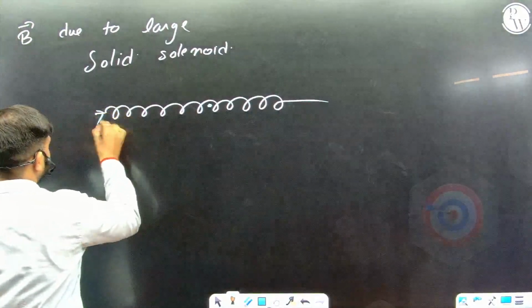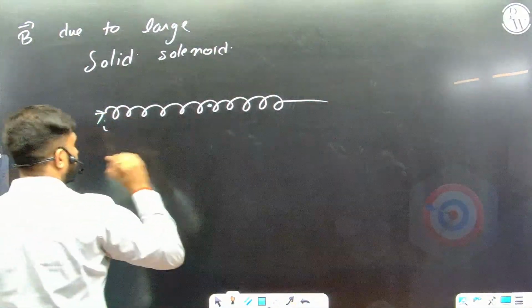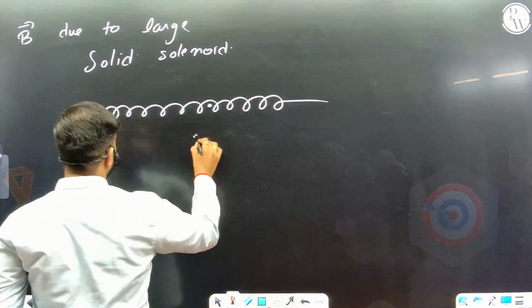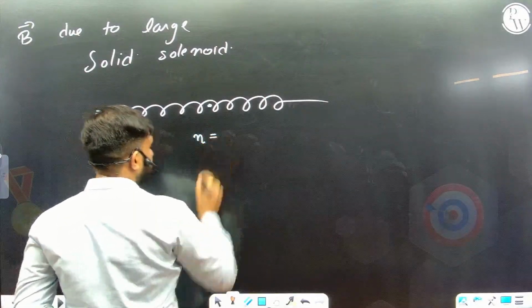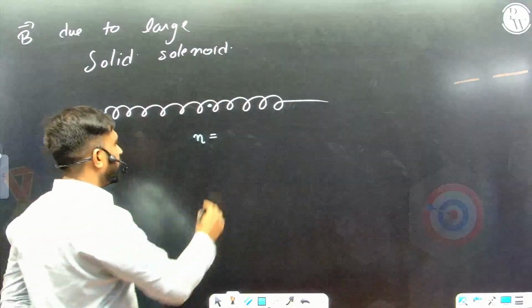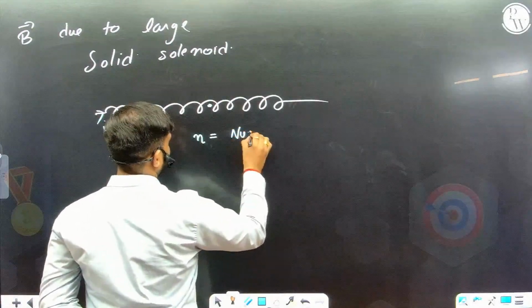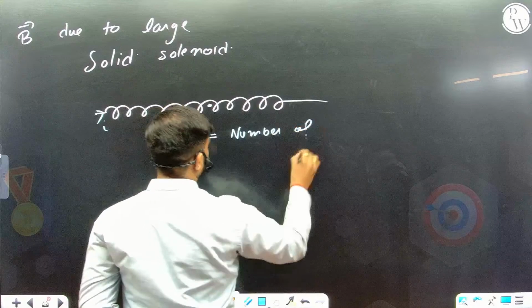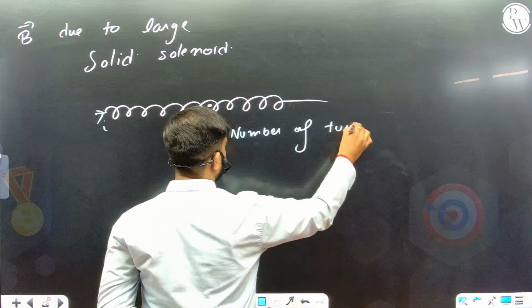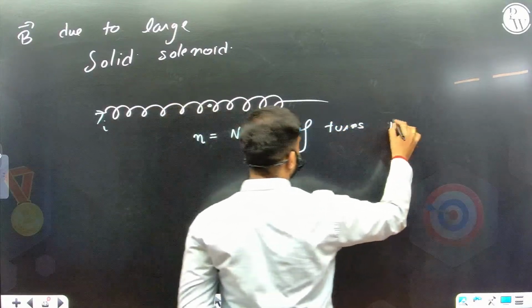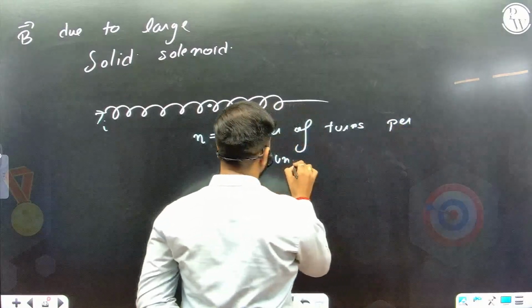It's carrying some current I. The total number of turns would be some capital N, but we write small n, the number of turns per unit length.